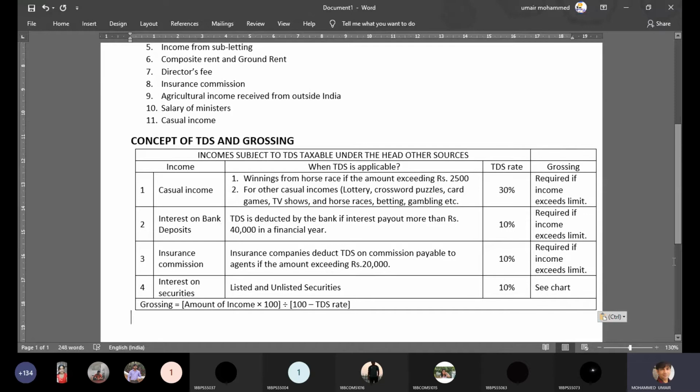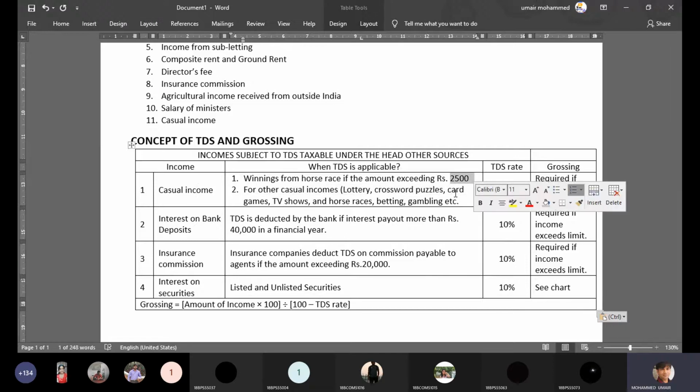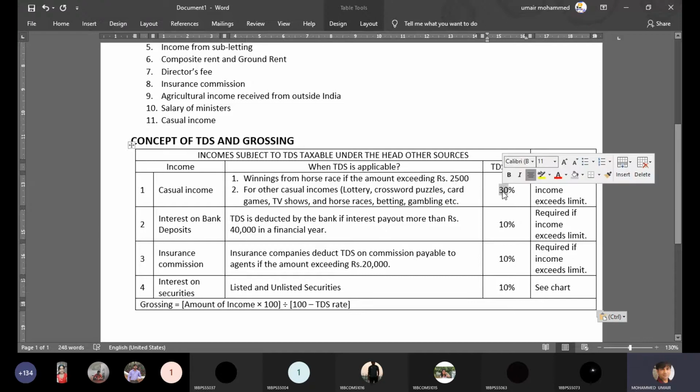These are the incomes for which TDS gets applied, and these are the rates of TDS. TDS gets applied only if the amount of income surpasses a certain limit in some transactions. For example, in case of casual income, especially if the winning is from a horse race, only if the amount exceeds 2,500, the TDS of 30% will be applicable, right? But for other casual incomes, the limit is 10,000.